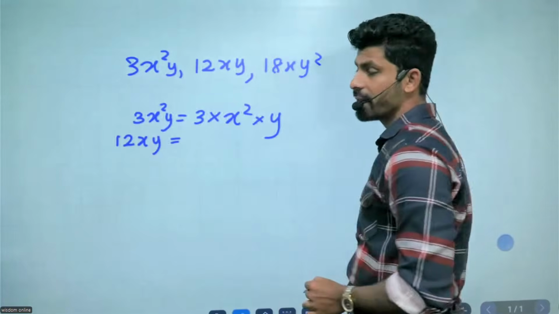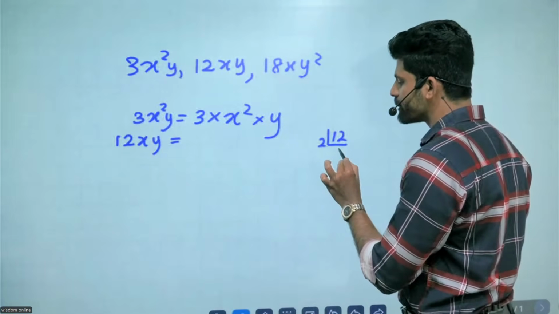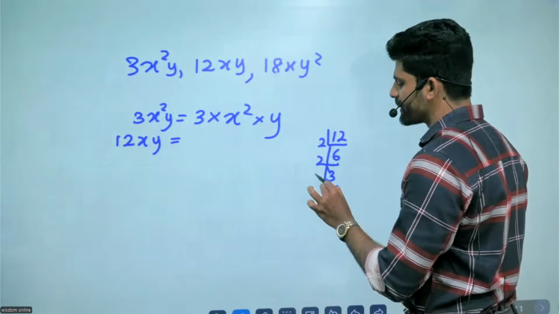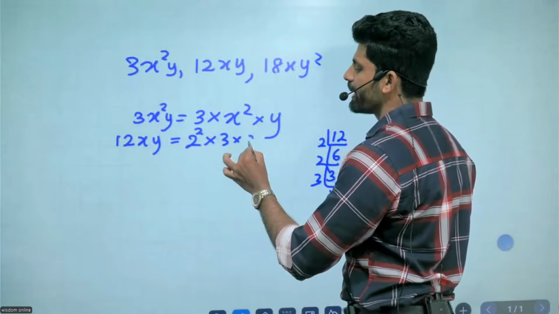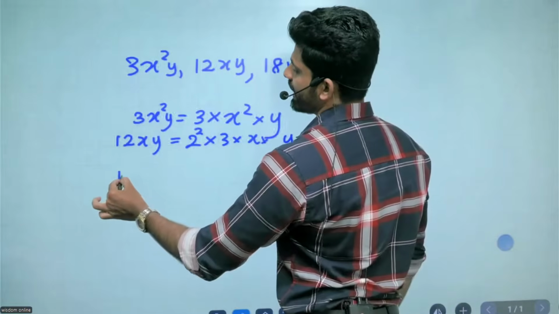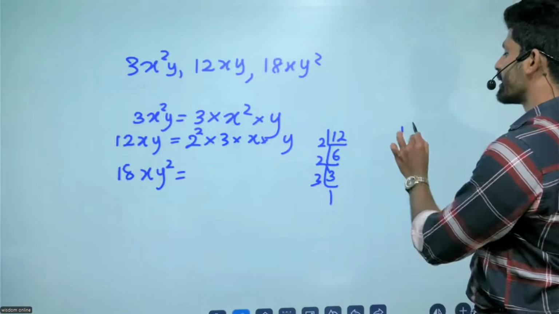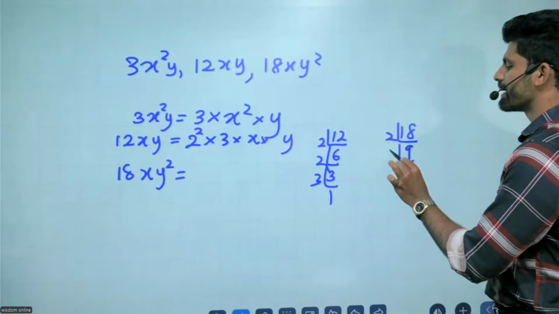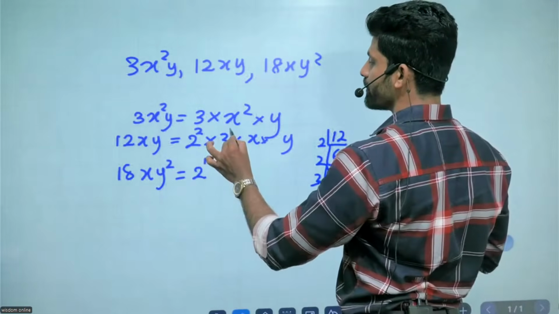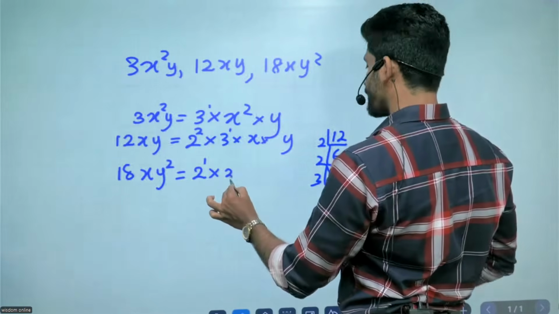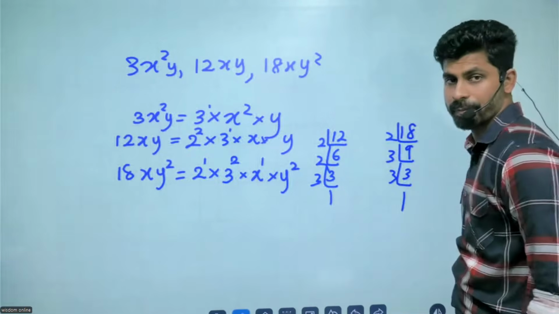12xy we can write as 4 into 3. 4 into 3 means 12 divided by 2, 6 divided by 2, 3, 3 divided by 3, 1. That means 2 to the power 2 multiplied by 3 into x into y. 18xy squared means 18 divided by 2, 9 divided by 3, 3 divided by 3, 1. So that means 2 to the power 1 multiplied by 3 to the power 2 multiplied by x to the power 1 multiplied by y to the power 2.